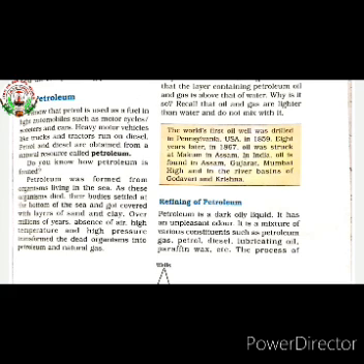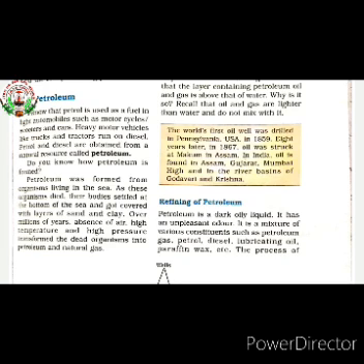Yes, in the previous class, we had studied about coal. What is coal? Coal is a fossil fuel. It is black in color. That's why it is called a black diamond. We also studied about the various products obtained from coal and how coal is formed.